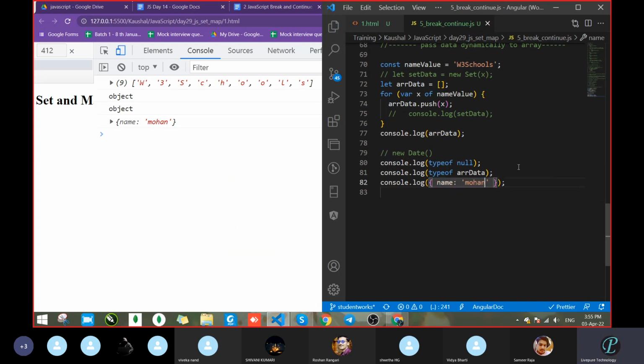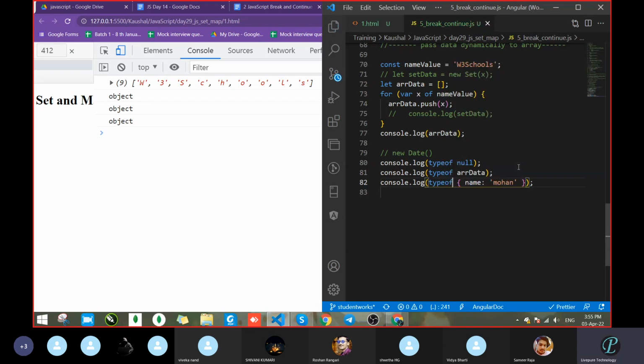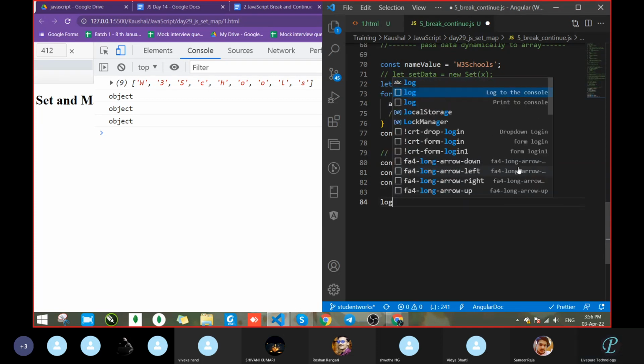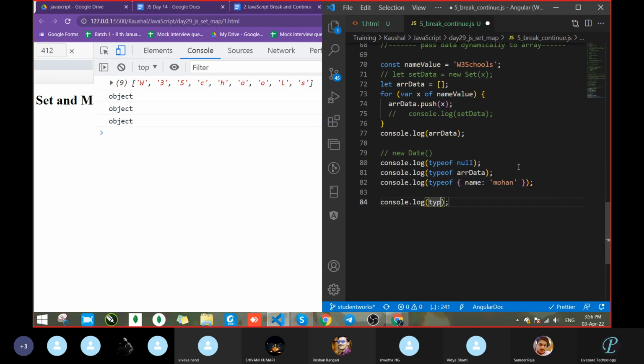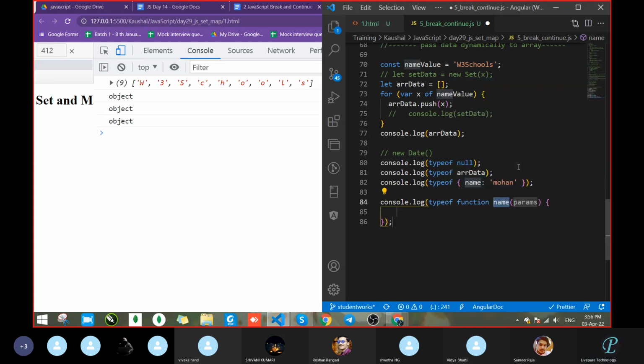So in all three cases we are getting the type object. Another is function. So typeof function gives function.